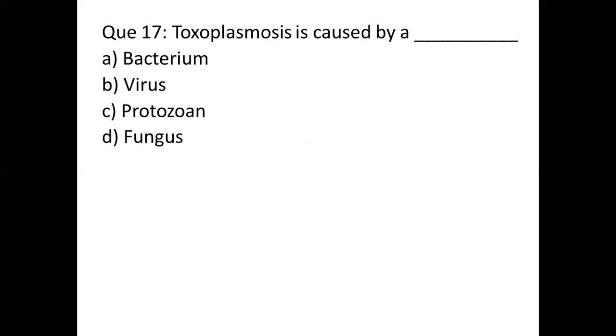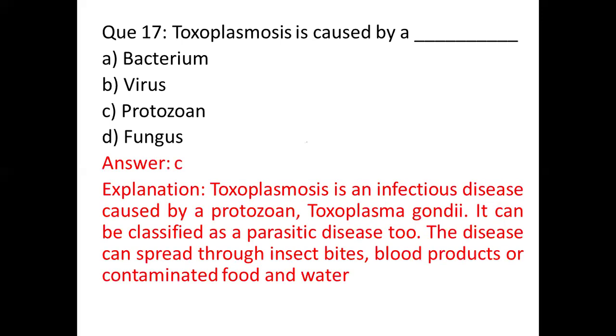Question number 17. Toxoplasmosis is caused by a option A, bacterium, option B, virus, option C, protozoa, option D, fungus. Correct answer is option C, protozoa. Toxoplasmosis is an infectious disease caused by protozoa Toxoplasma gondii. It can be classified as a parasitic disease too. The disease can spread through insect bites, blood products, or contaminated food and water.